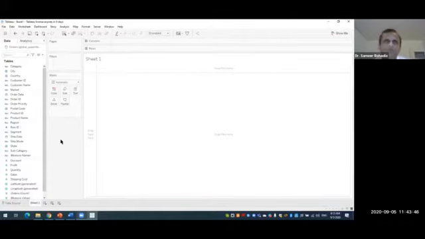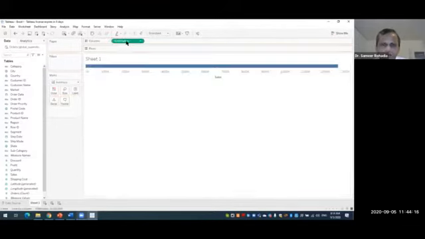Now here, to create a dashboard, we would first of all like to create two different sheets, and then we'll be using those two sheets to create our dashboard. Now let us start with sheet 1. In sheet 1, first of all, we'll be dragging the sales and putting it in the columns.